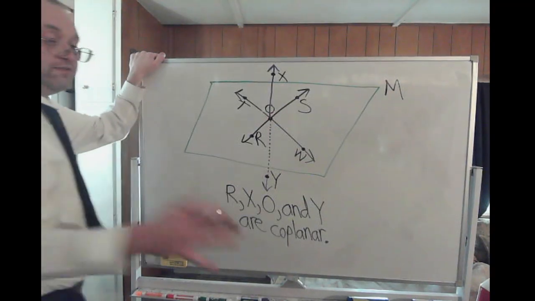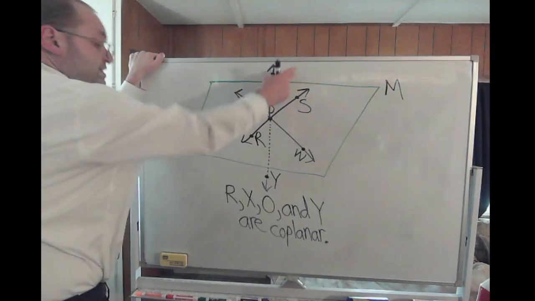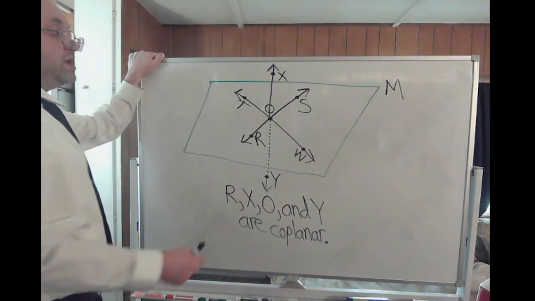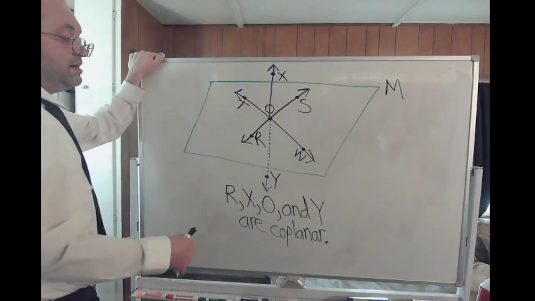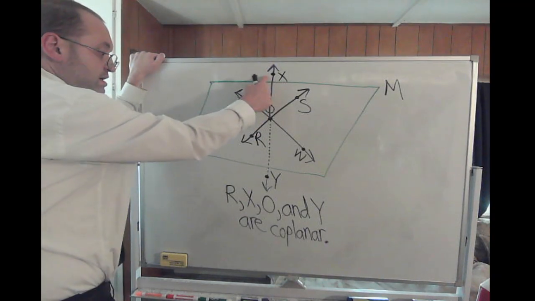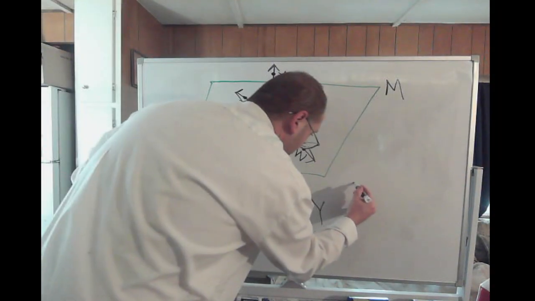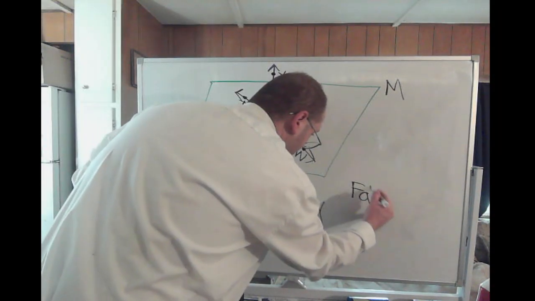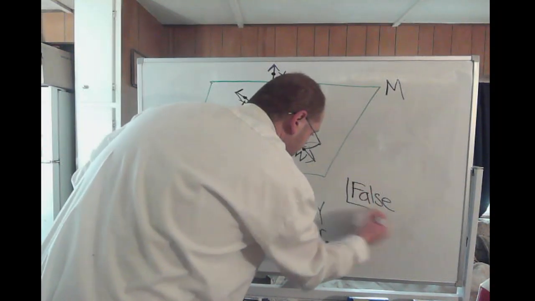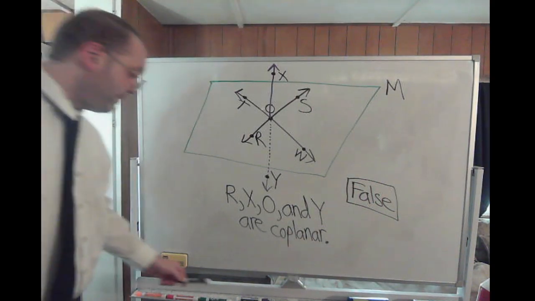R and O are definitely coplanar, right? They're on plane M. But X and Y are both on a different plane because point X is above the plane, point Y is below the plane. So this is also a false statement. They are not all coplanar points. So that statement is actually false.